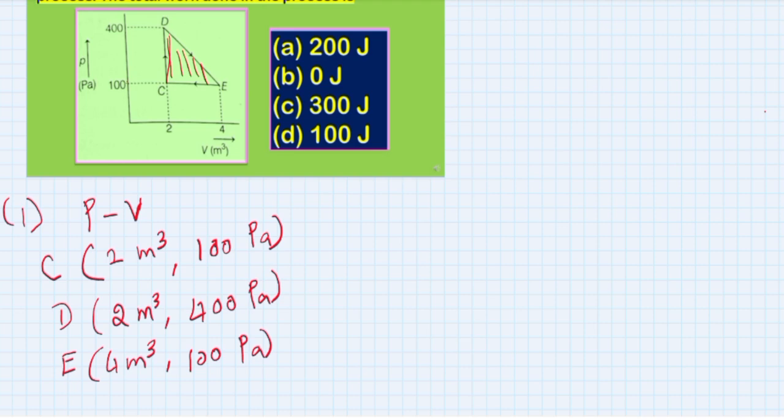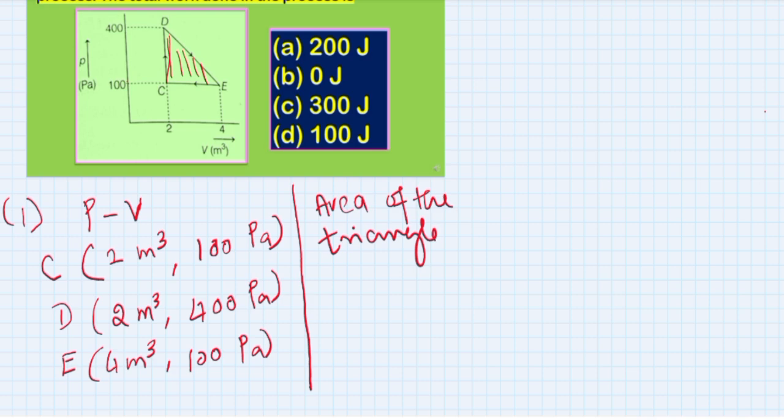Now we will take the formula for the area of the triangle.